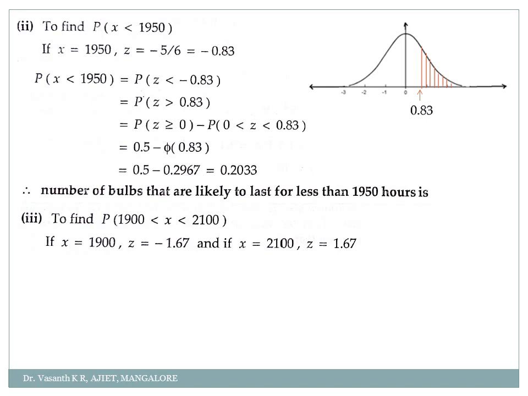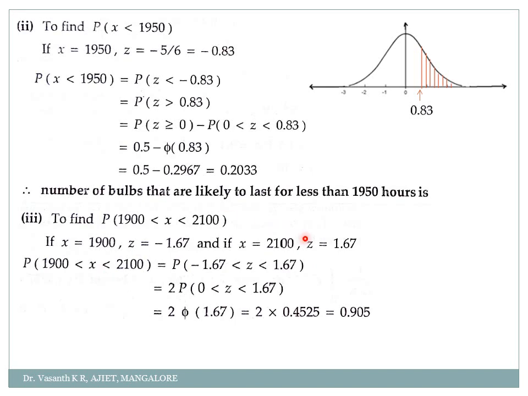So how will you do it? Same way. Keep one thing in mind, my dear students: to solve this normal distribution we have to have the values in terms of z. If it is given in terms of x, then we have to convert it in terms of z. How will you convert it? By writing the formula z is equal to (x minus mu) by sigma. So when x is 1900, I'll get z as minus 1.67, and if x is 2100, I'll get z as 1.67. So I have to find the probability of z between minus 1.67 to plus 1.67.